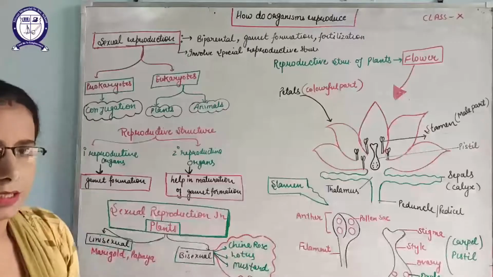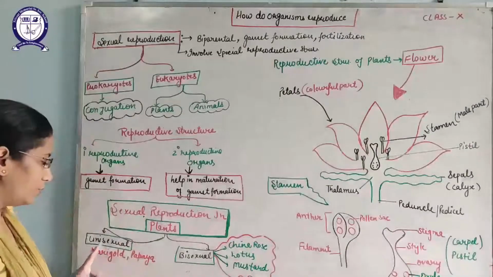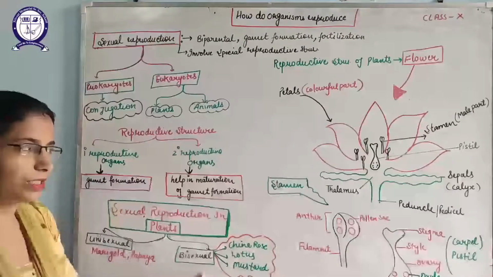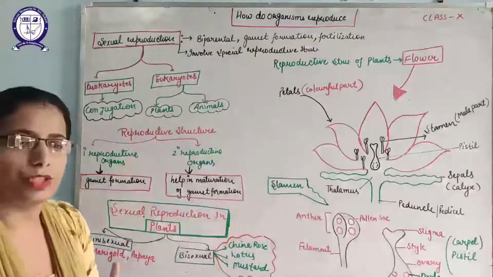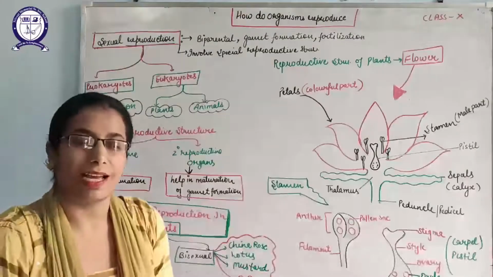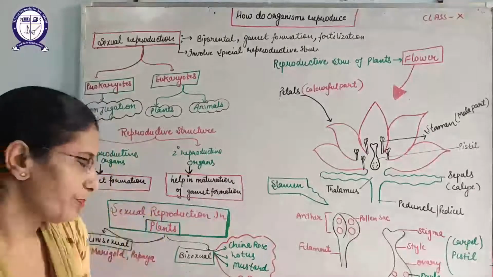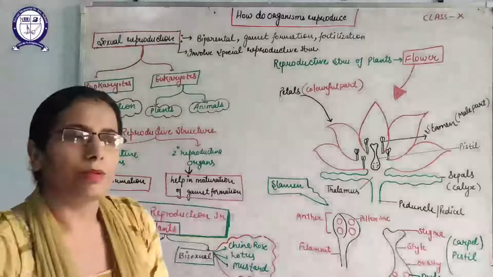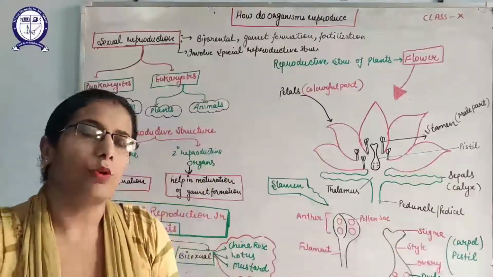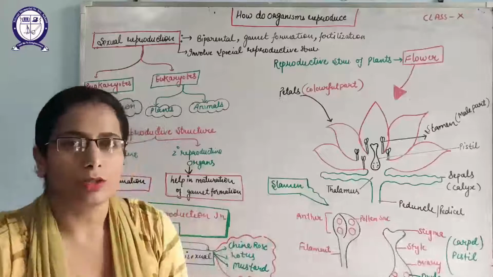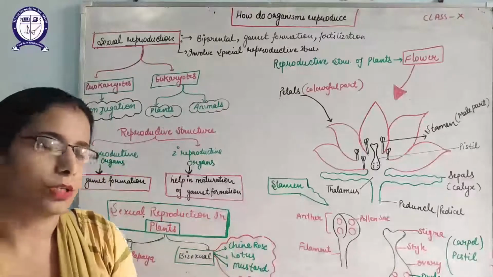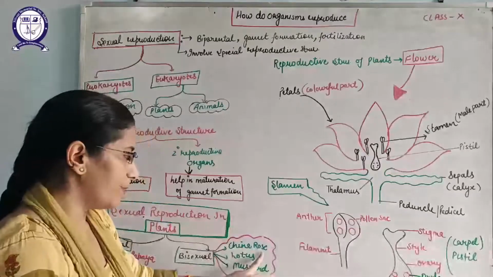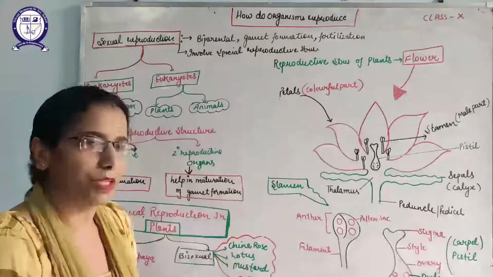Definitely plants are also complex, but plants are divided into two types: unisexual flower plants or bisexual plants. Unisexual means the plants which have only one type of sex, either male or female. Examples are marigold and papaya. But bisexual plants are the plants which have both types of sexual reproductive organs. That means they have both male as well as female. Examples are China rose, lotus and mustard.